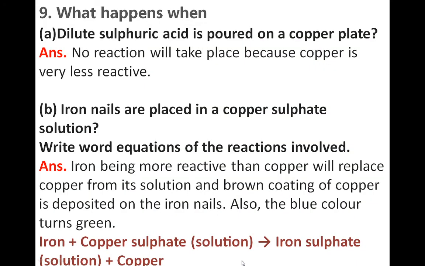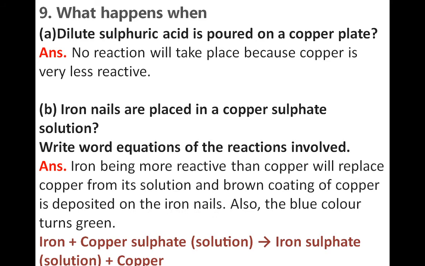What happens when dilute sulphuric acid is poured on a copper plate? What will happen? Yes, we discussed that copper is very less reactive and that's why no reaction will take place. Getting? Iron nails are placed in copper sulphate solution.